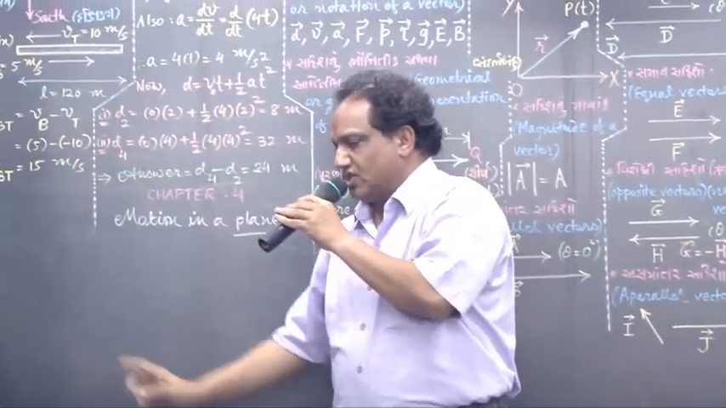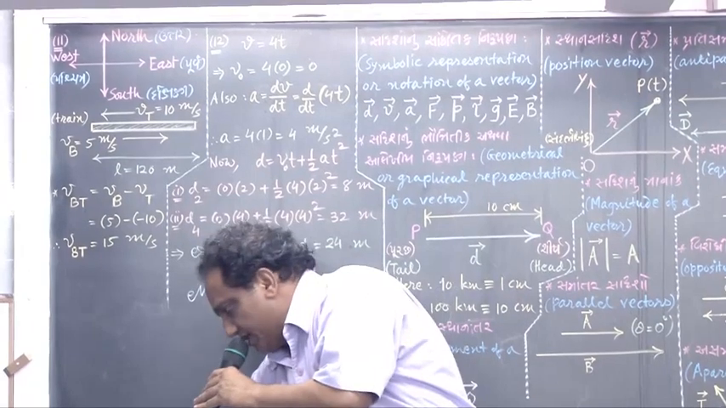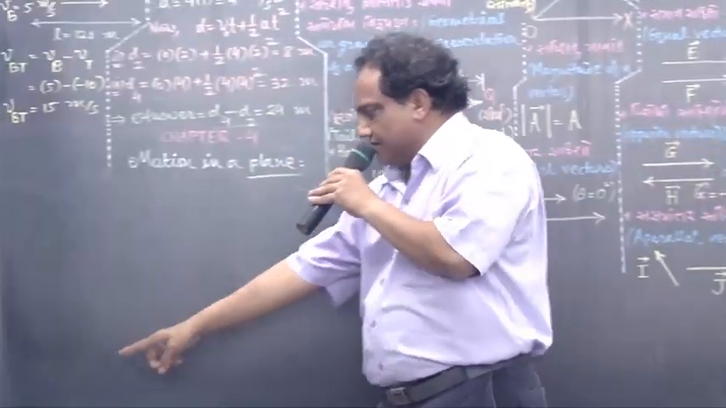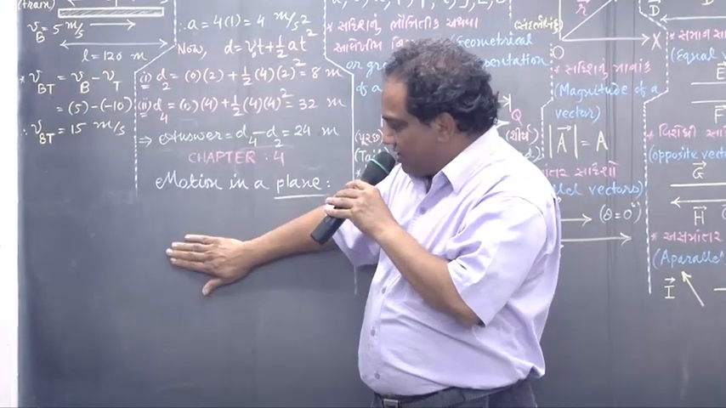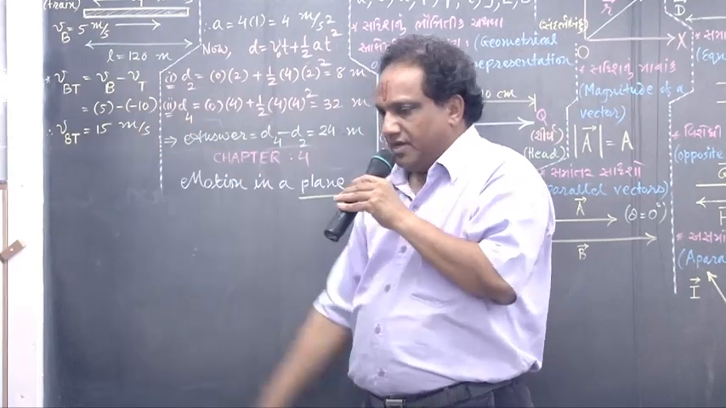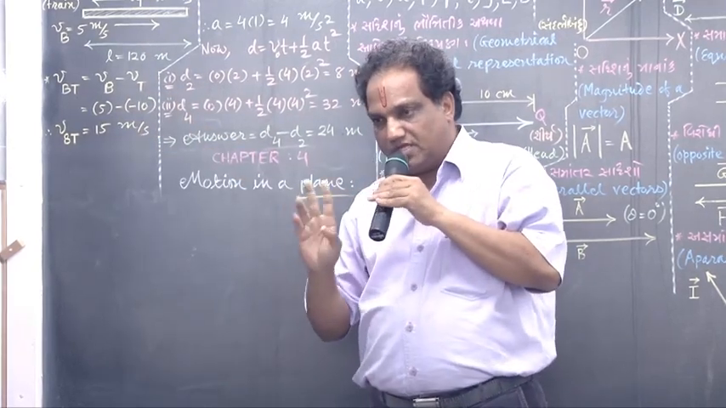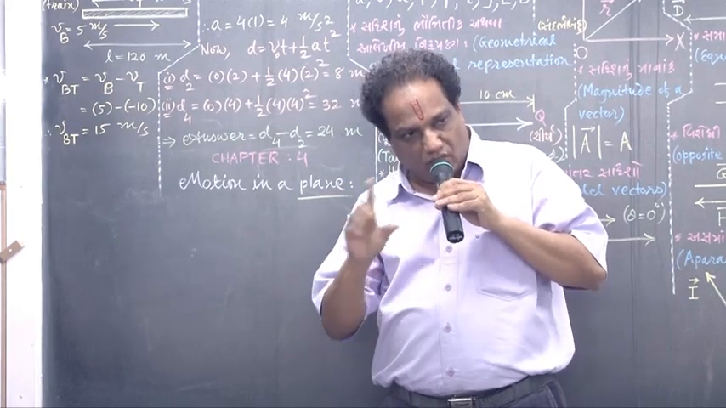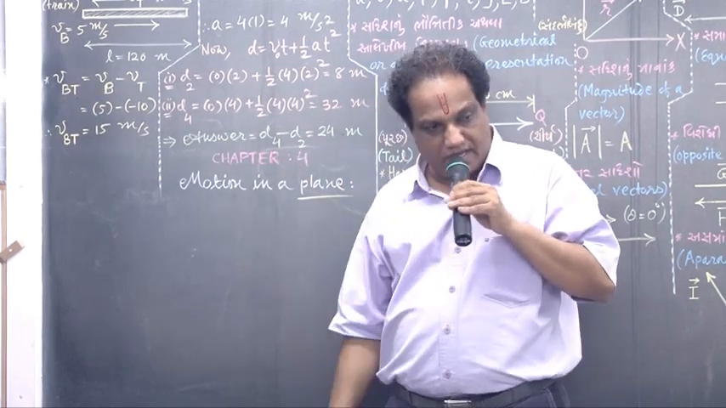Now take this surface of the board. Say this is the x-axis, and this is the y-axis. So the surface of the board is nothing but a plane passing through x and y. It is called two-dimensional space. Now we are going to consider motion of a body in a plane.